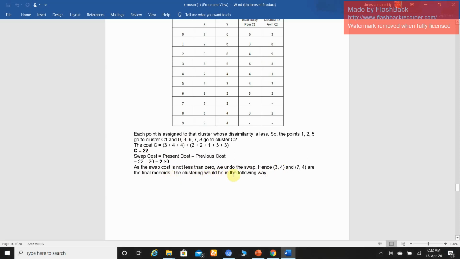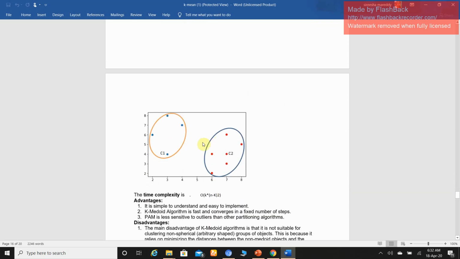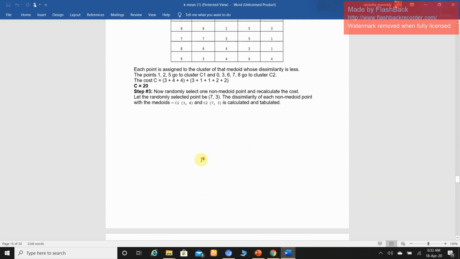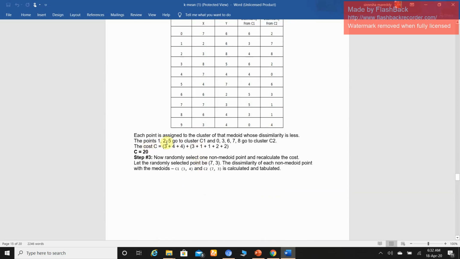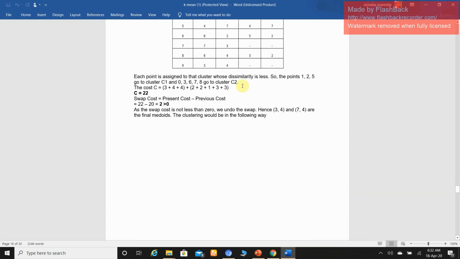The clustering would be in the following way. The first cost is less than the second cost, no need to update.